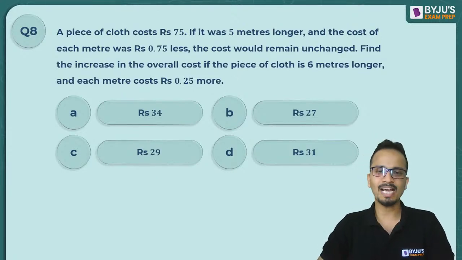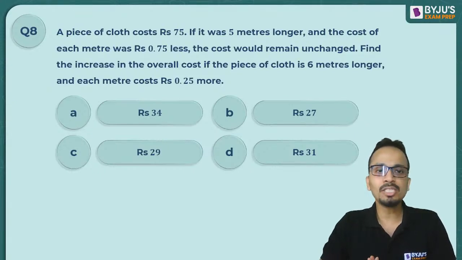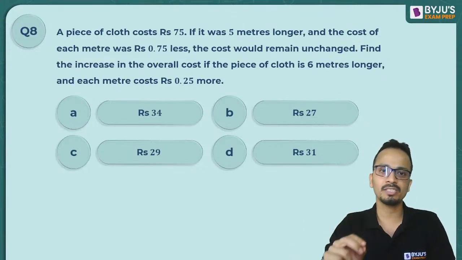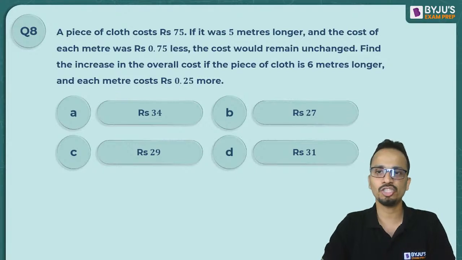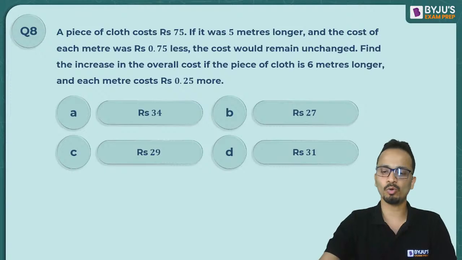Again, a beautiful question, and this is one of the questions that can be asked in the question paper. So the question is, a piece of cloth costs 75 rupees. If the piece is 5 meters longer and the cost of each meter is 0.75 less, then the total cost would remain unchanged. We have to find out the increase in overall cost if the piece of cloth is 6 meters longer and each meter costs 0.25 more.